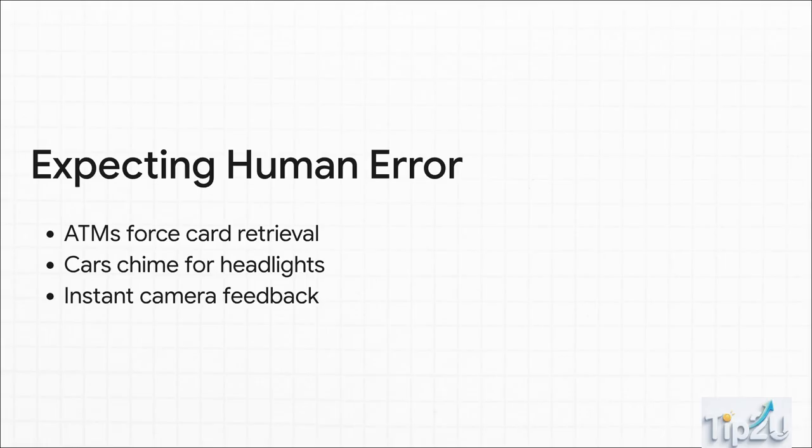A truly good choice architect also knows that humans will inevitably make mistakes. So smart architecture expects human error. Think about early ATMs. People used to take their cash and just walk away, leaving their bank cards sitting right in the machine. Why? Because getting the cash was their primary goal. Once they got it, their brain considered the job done, and the automatic system just clocked out. So engineers changed the choice flow. Now, ATMs force you to take your card before dispensing the cash.